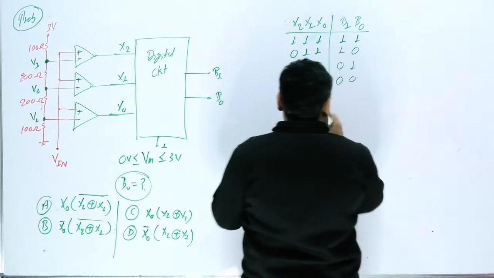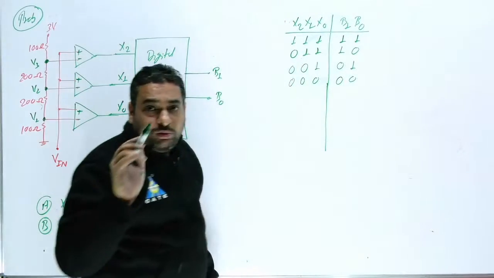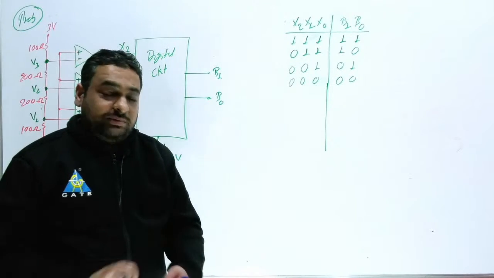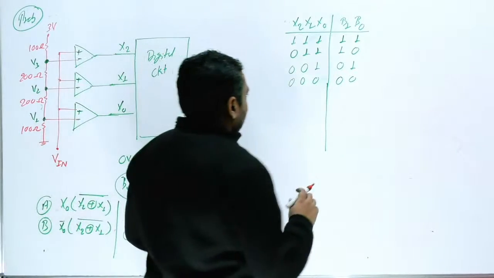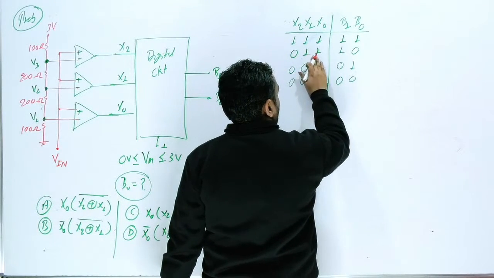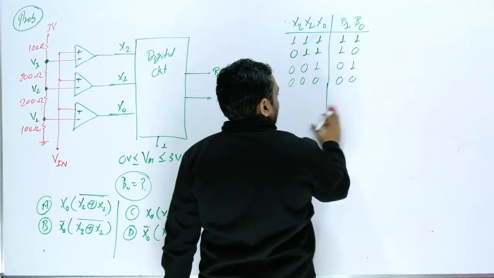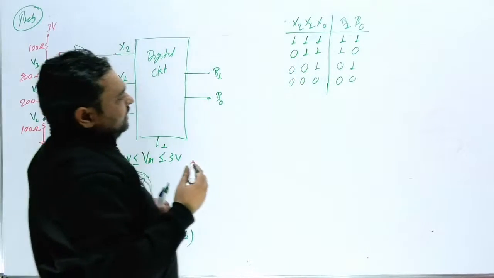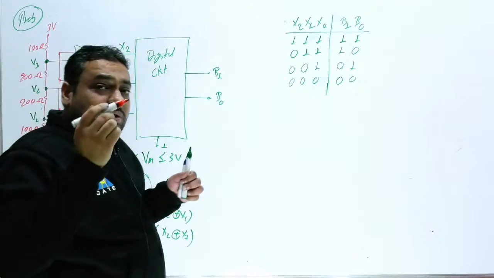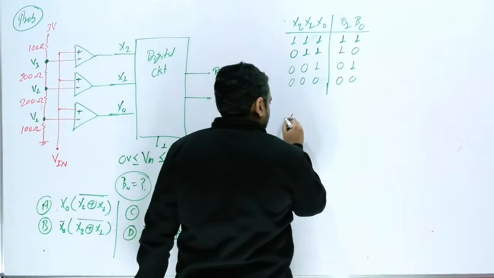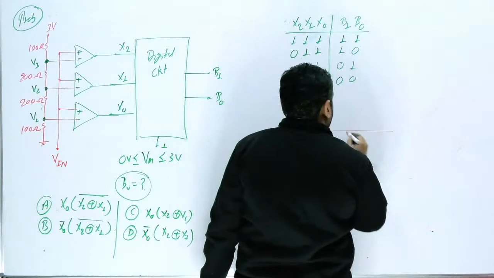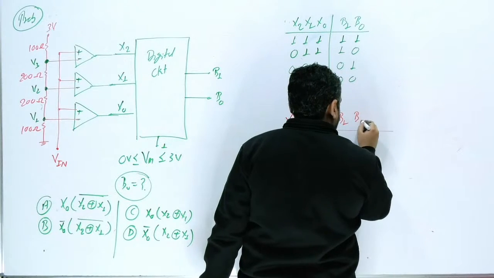Now the important thing, the digital basic concept is very required here. For 0 0 0 this is 0 0, for 0 0 1 this is 0 1, for 0 1 1 this is 1 0, for 1 1 1 this is 1 1. From here you can find the output, but if you want to complete the truth table, suppose this is x2, this is x1, this is x0, and this is B1 and this is B0.